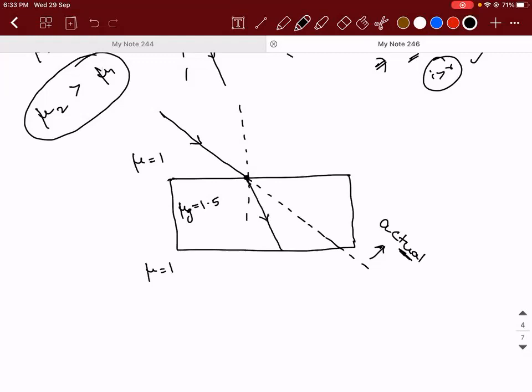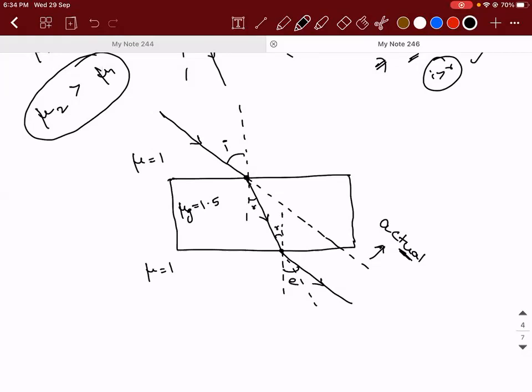Then this refracted ray will behave like the incident ray for the second refracting surface. And then what are we supposed to do? It will move away from the normal, sir. And the emergent ray will be parallel to the first incident ray, that is, the extended incident ray. This is i, this is r, this will also be r, and this will be e.